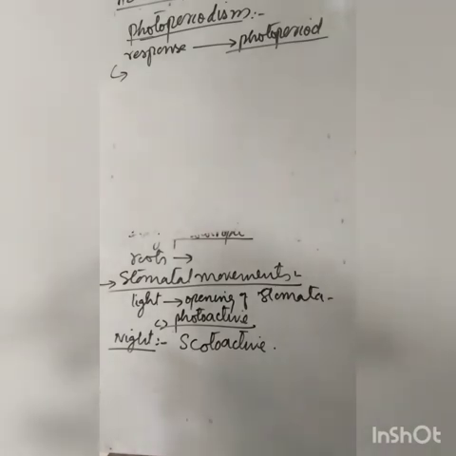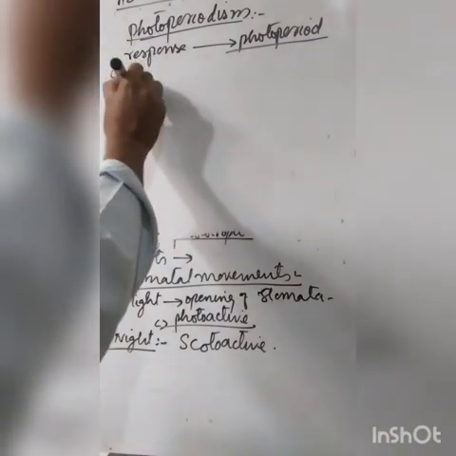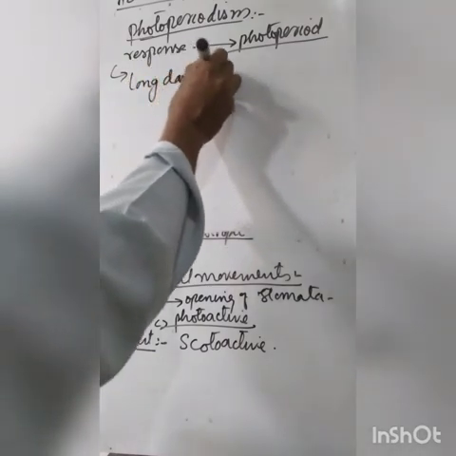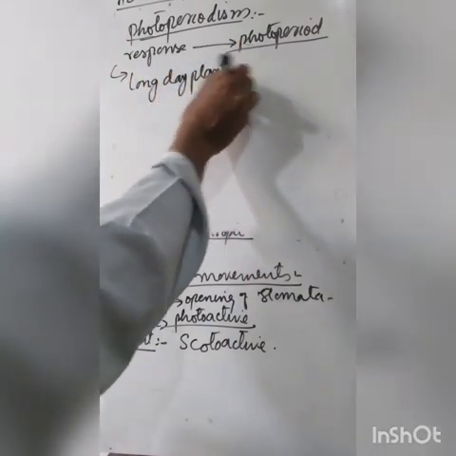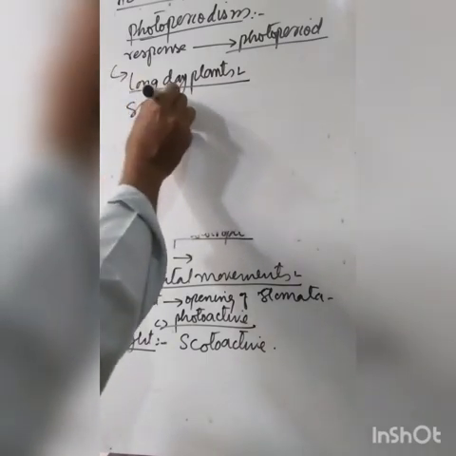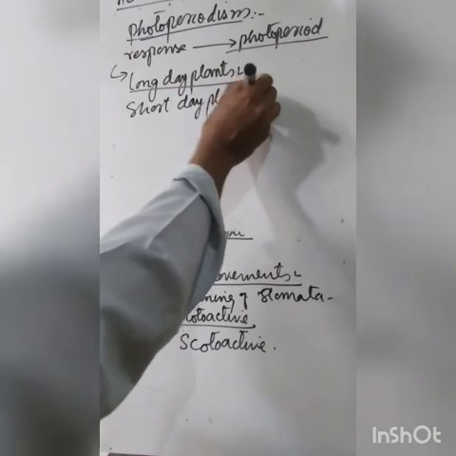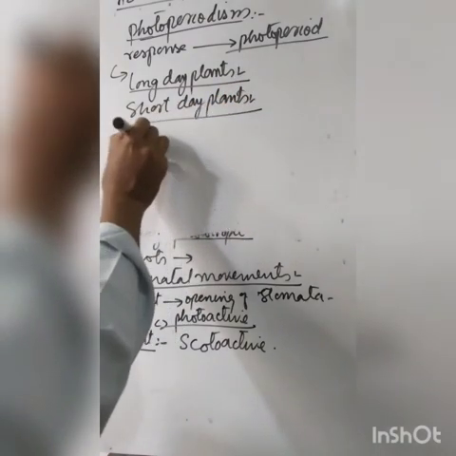Accordingly, the plants have been divided into long day plants, short day plants, and day neutral plants.